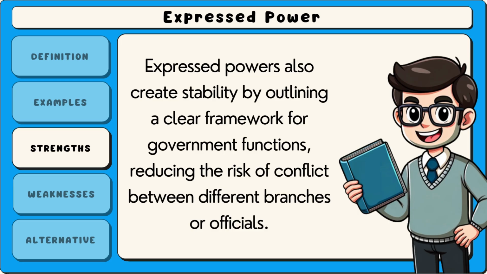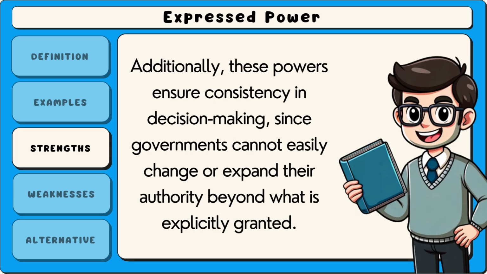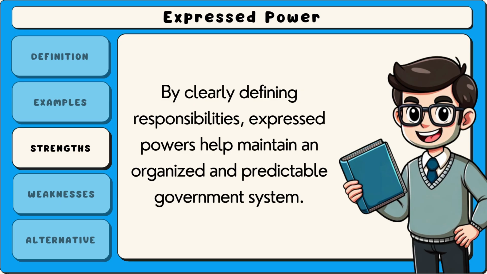Expressed powers also create stability by outlining a clear framework for government functions, reducing the risk of conflict between different branches or officials. Additionally, these powers ensure consistency in decision-making, since governments cannot easily change or expand their authority beyond what is explicitly granted. By clearly defining responsibilities, expressed powers help maintain an organised and predictable government system.